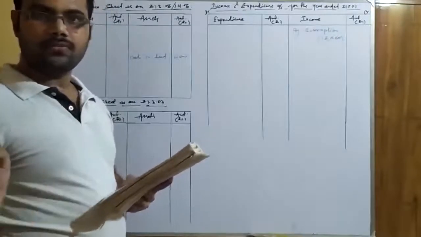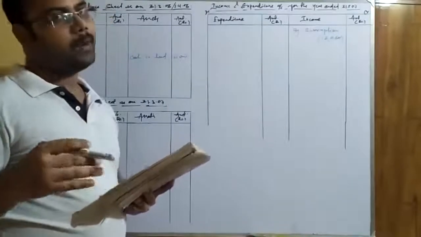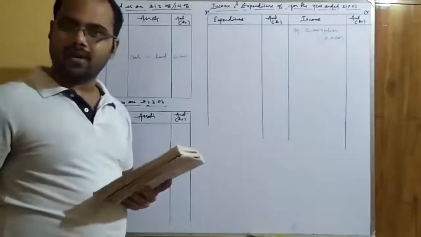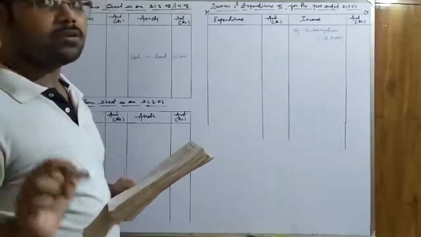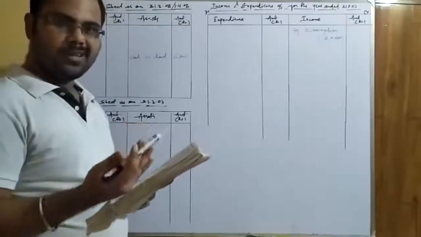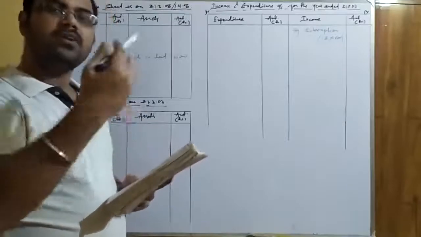That's what we have studied in income and expenditure account, whether paid or not, whether received or not. We have to post it anyhow in the form of adjustment, in the form of outstanding, or in the form of accrual. So that is what the accrual basis or the mercantile basis says. Now see, arrear means obviously related to past year, and current means this year. Then advance means related to next year.